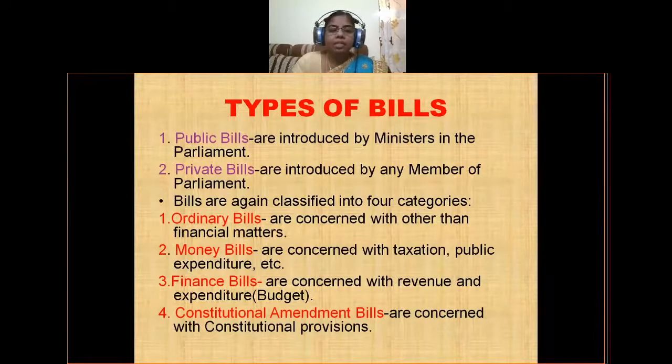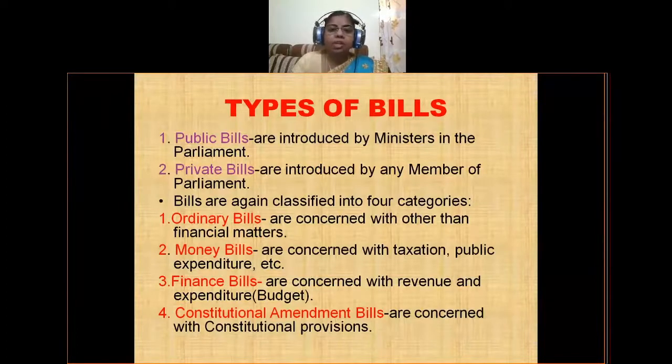And next, finance bills. Finance bills are concerned with revenue and expenditure, or it can also be called as budget. Budget is nothing but an estimation of revenue and expenditure. Those bills can be called as finance bills. And last one is constitutional amendment bills.